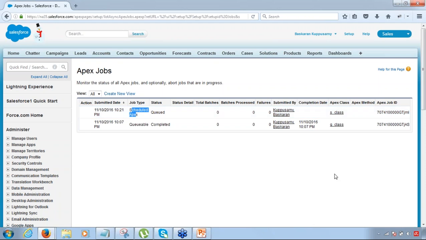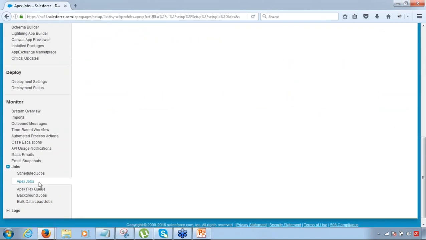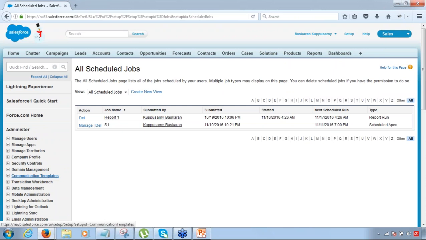All right, you can also track the scheduled Apex under jobs, scheduled jobs. Okay, see, this job is scheduled. Next scheduled run is on 11th of November, 7 p.m. Right. So that's how simple it is to write code and schedule it.